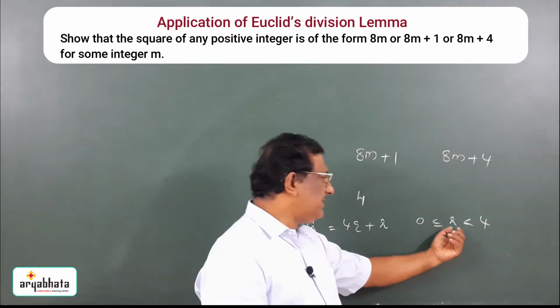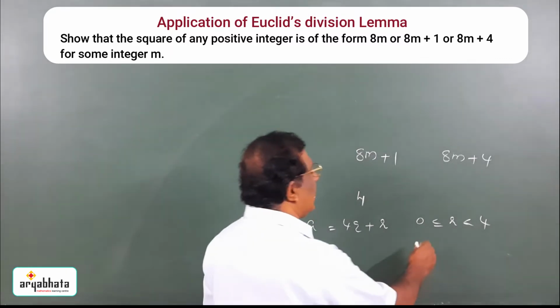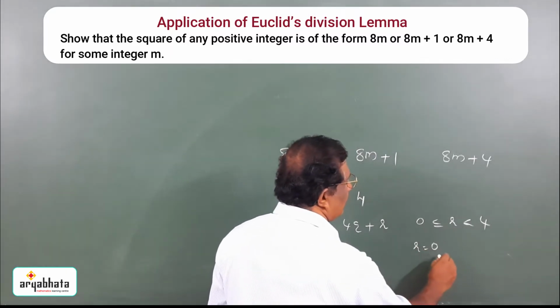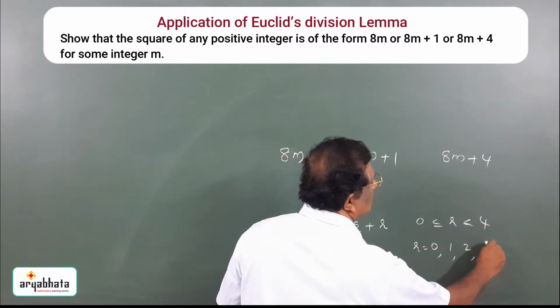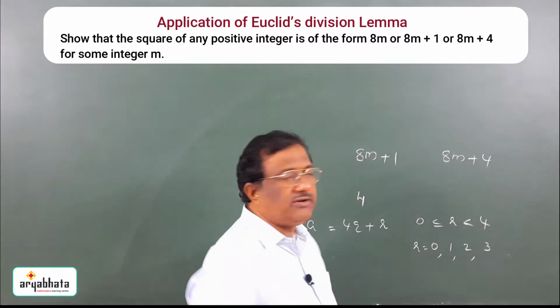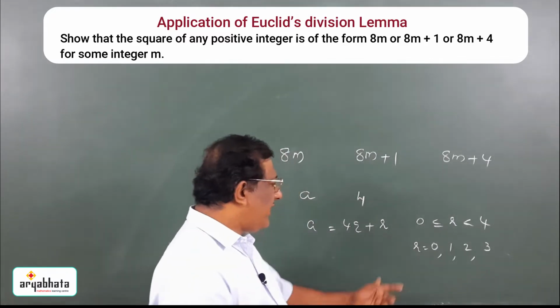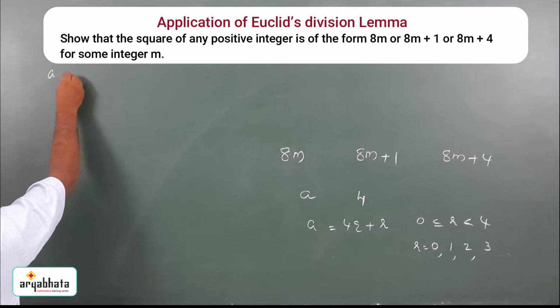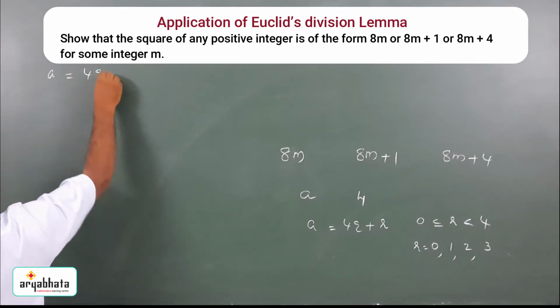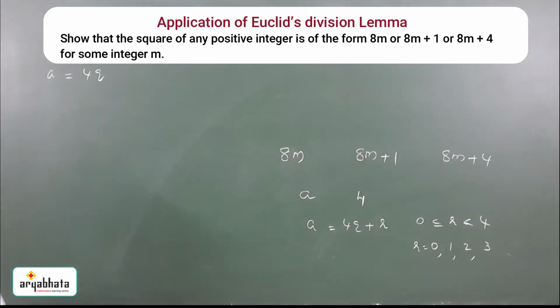So, what are the possible values of r? r can be equal to 0, 1, 2 or 3. These are the possible values of r. When r equal to 0, then definitely that natural number is a multiple of 4, a equal to 4q.